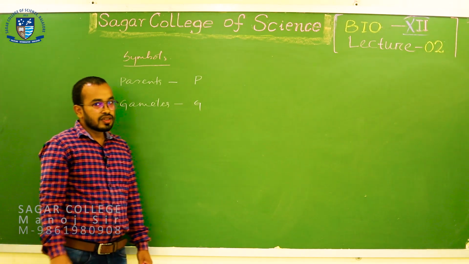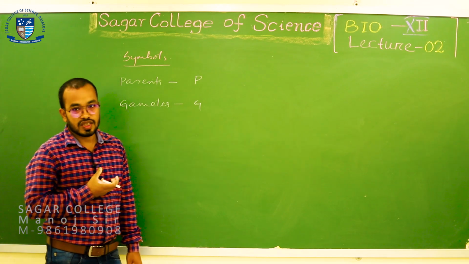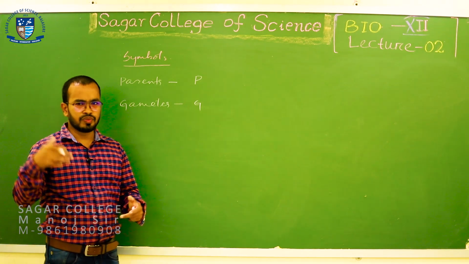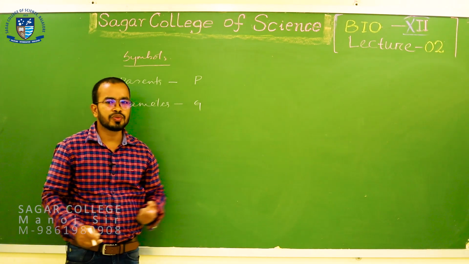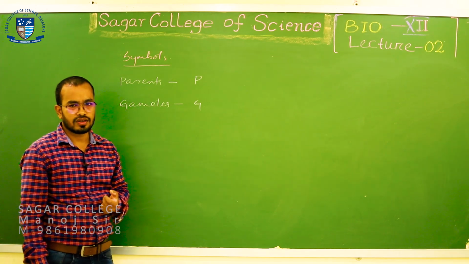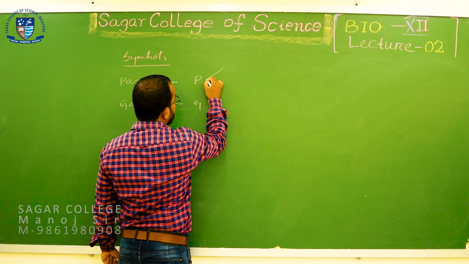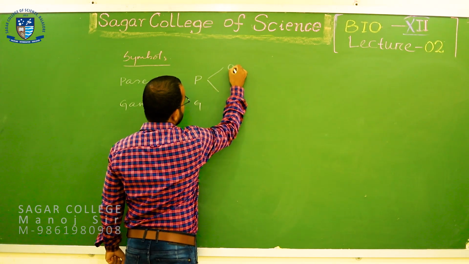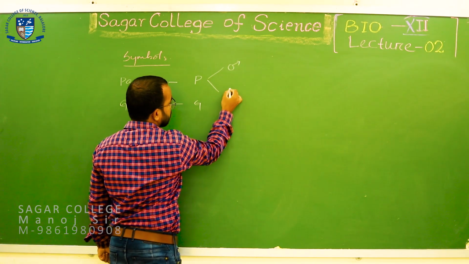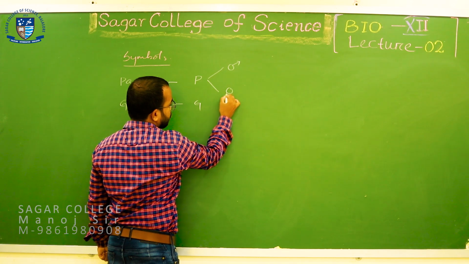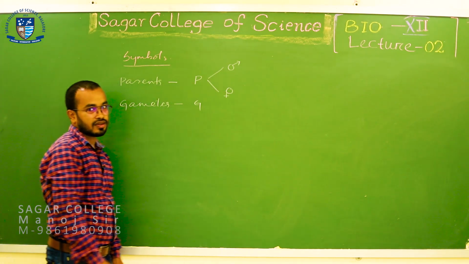Okay. Here I want to tell you one more concept. Parents may be male parents or female parents, yes or not? Parents may be male or female. So, to represent the male parent you use this symbol, and female parents are represented by this symbol.